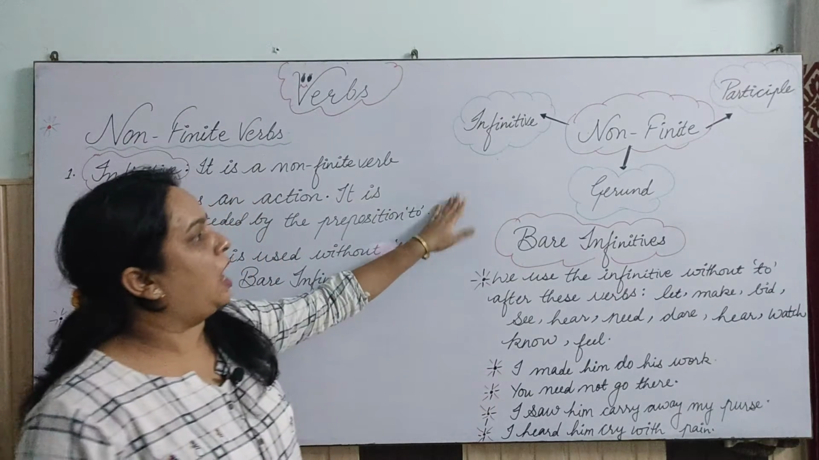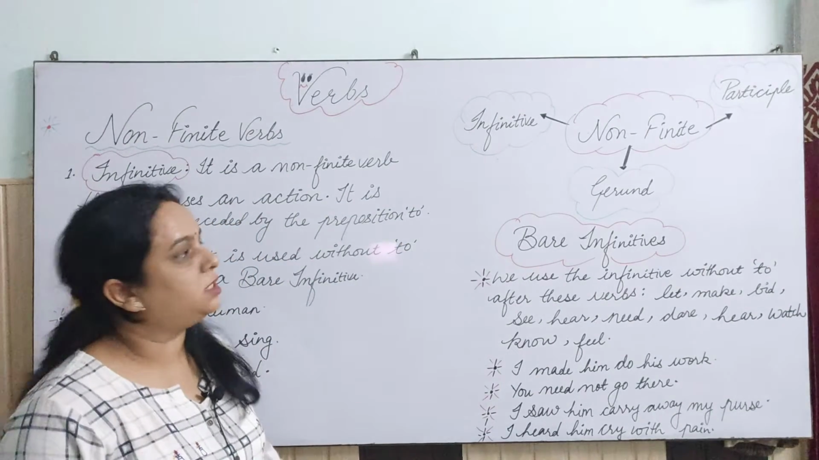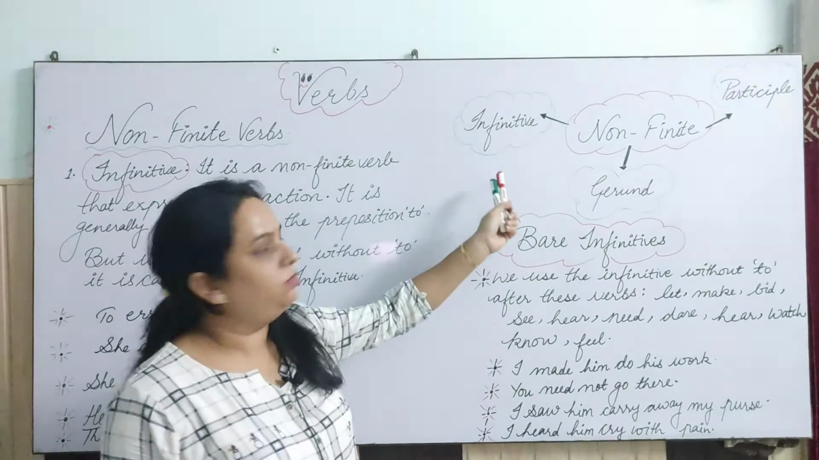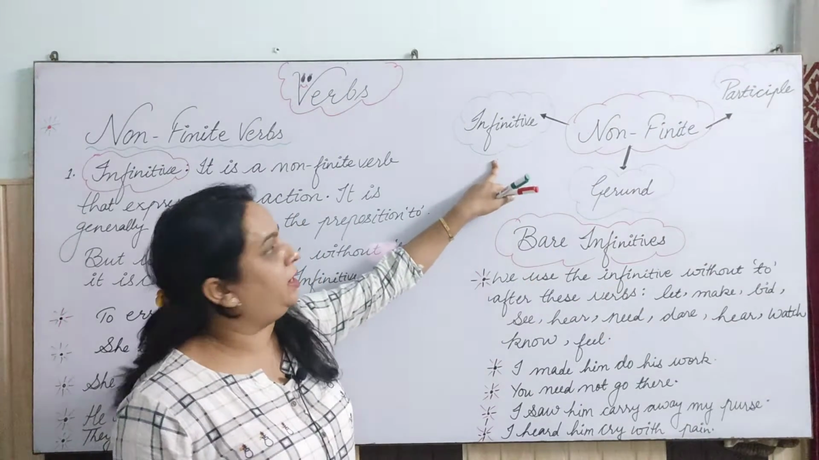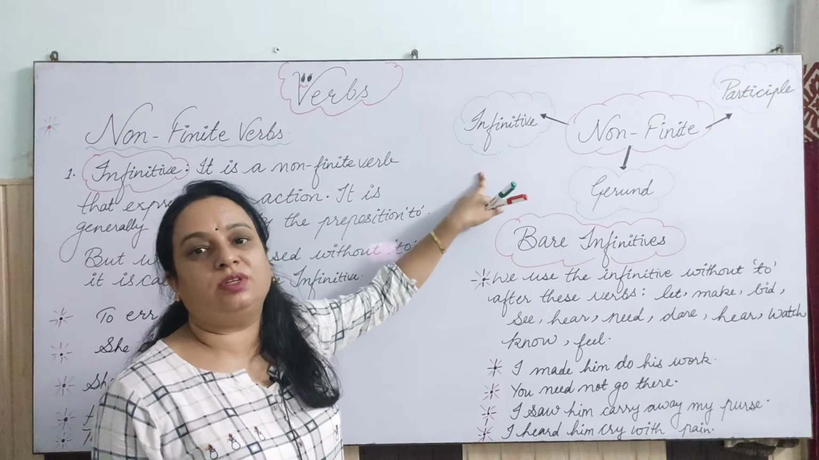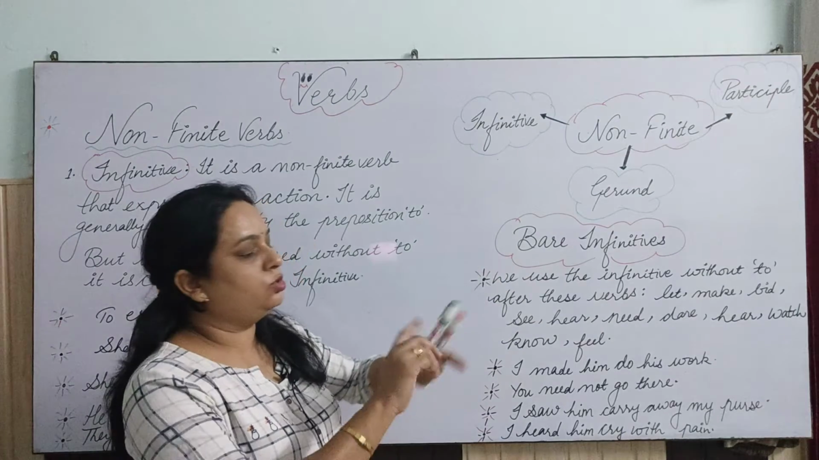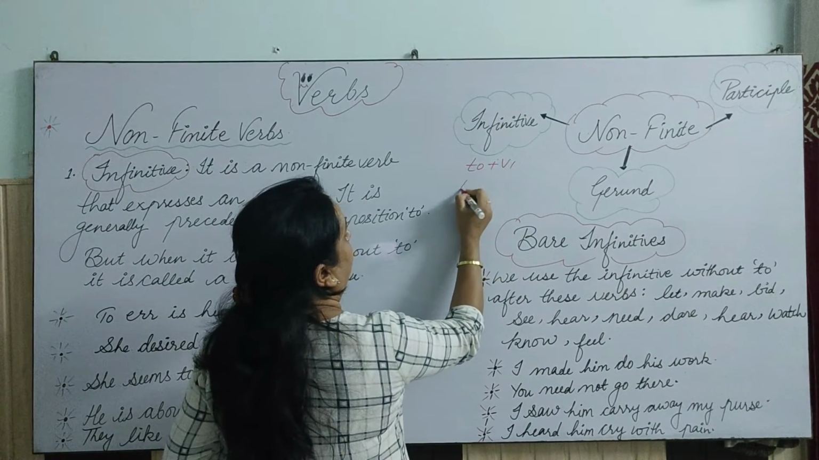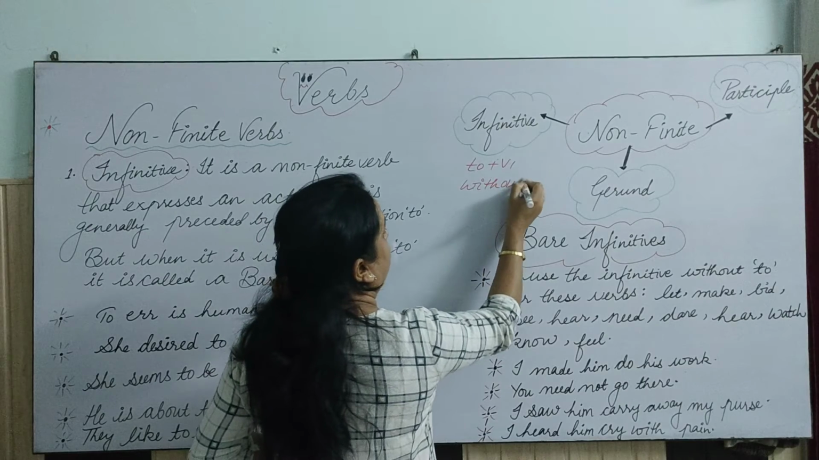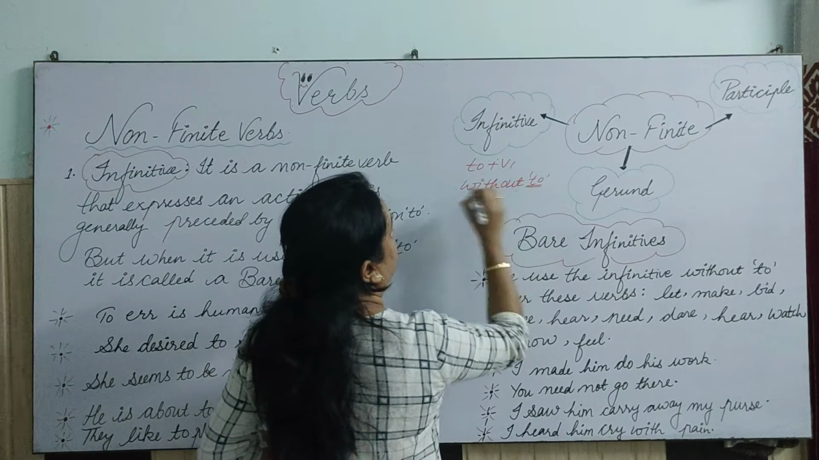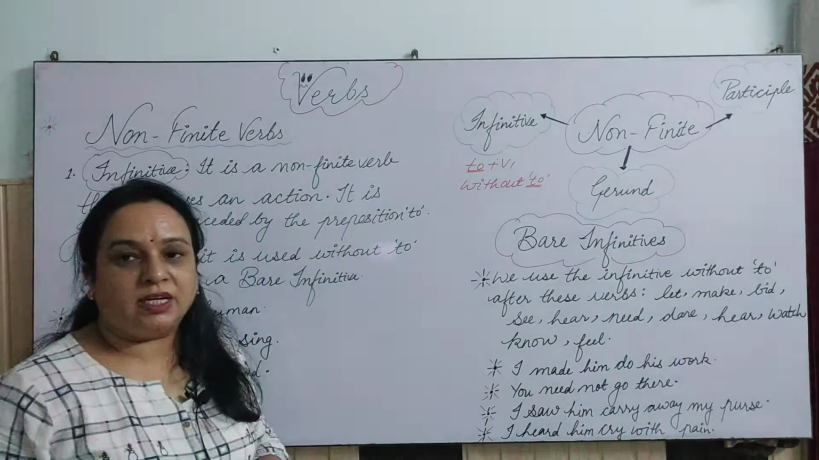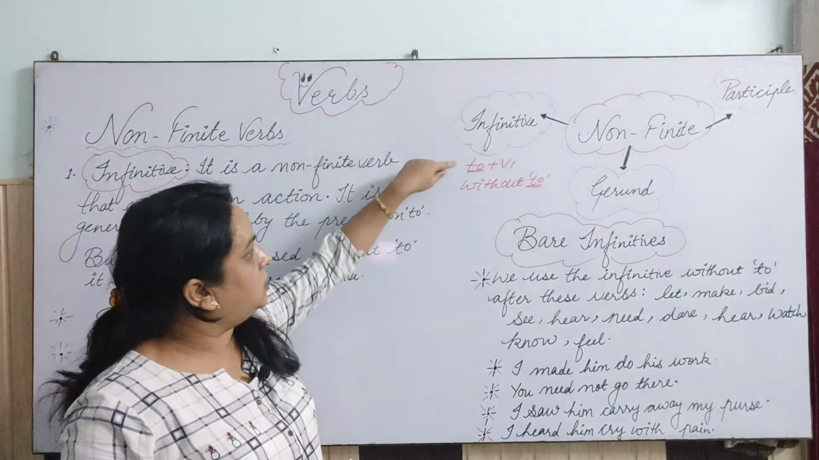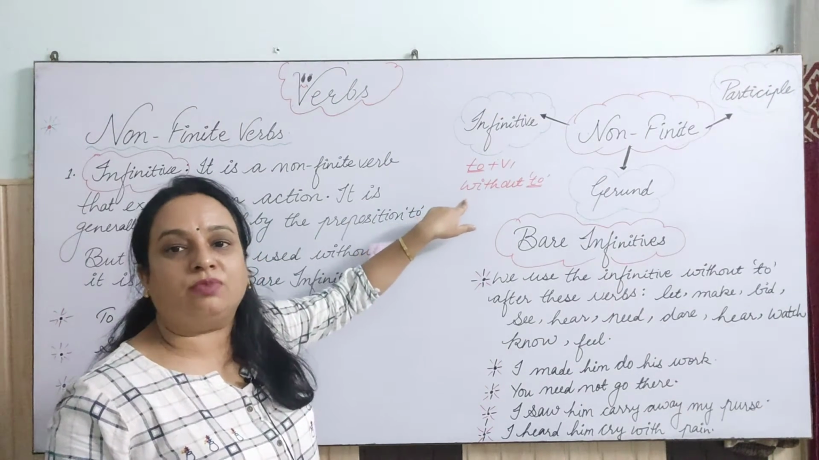Now let's learn how the non-finite verb is divided into three parts. So a non-finite verb works as an infinitive. This is the first kind of non-finite verb, that is infinitive, and this infinitive is of two types. One is when it is used with to plus verb first, and the other is when it is used without to. Okay, so without to, this to is a preposition. So two kinds we have to study: one is with the to and second is without to. So this is called infinitive and this is called bare infinitive, right?